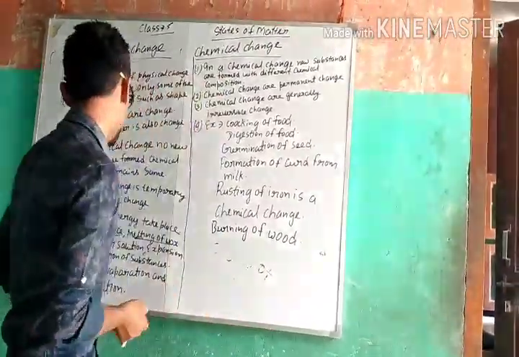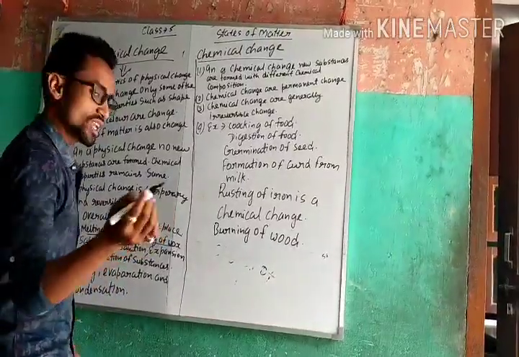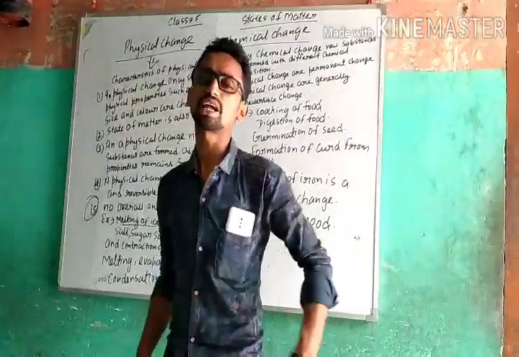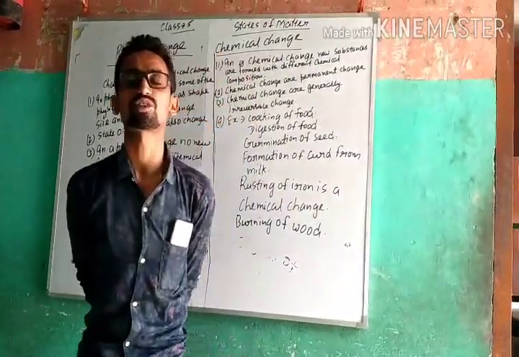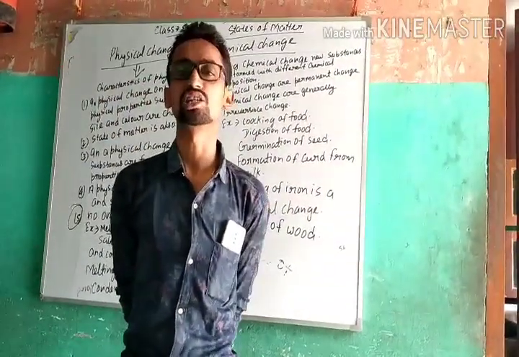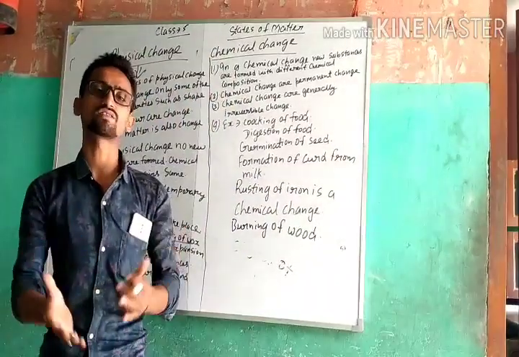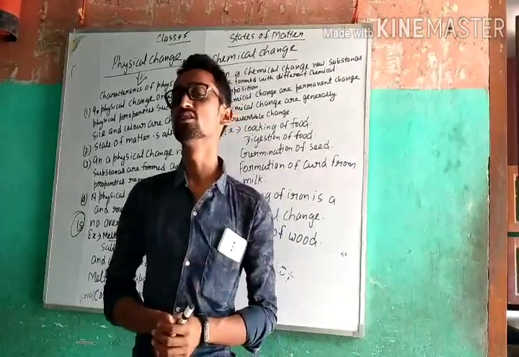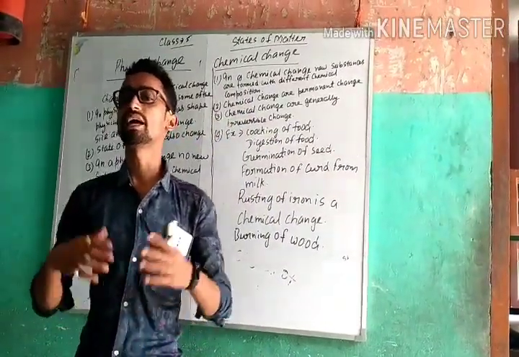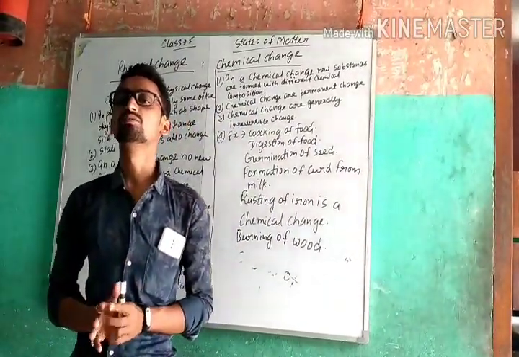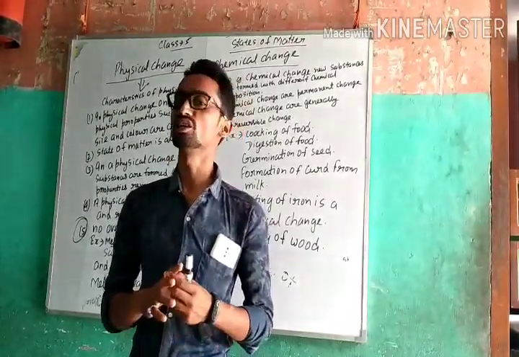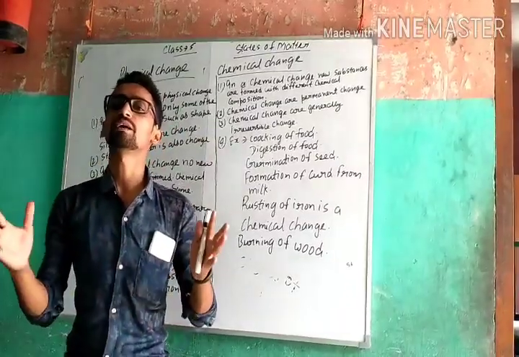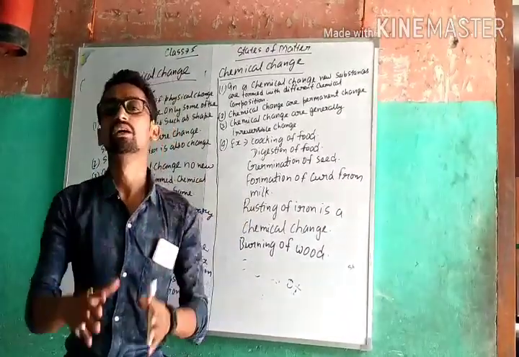Another example is the contraction or expansion of substances, which is also a physical change. On heating, generally matter expands. On cooling, it comes back to its original state.